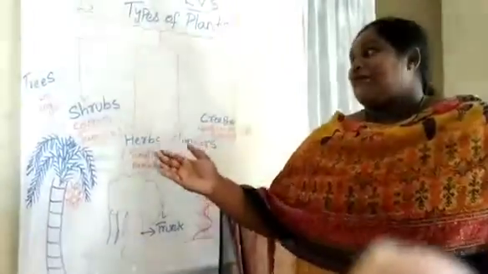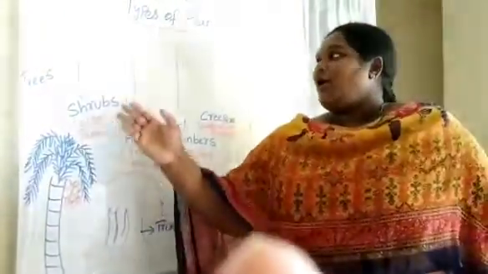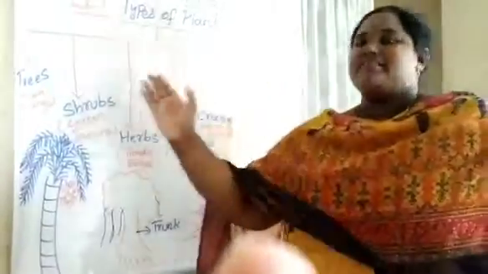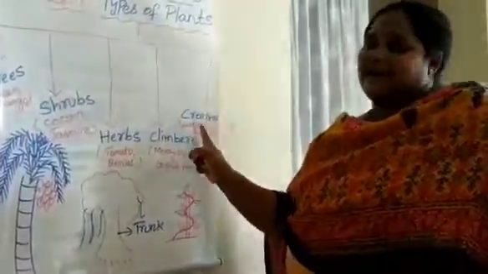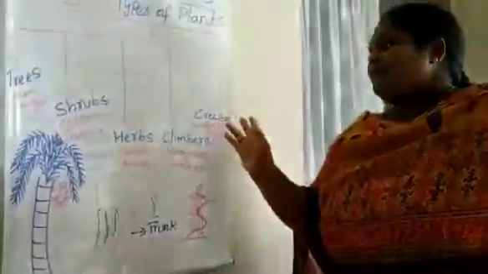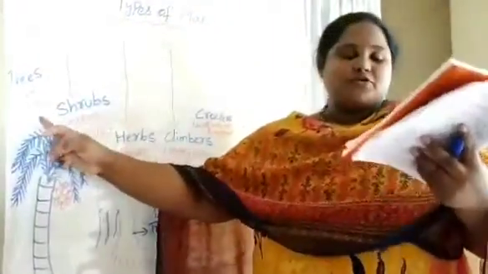Let us learn about various kinds of plants. There are many kinds of plants, and some are here. So trees, shrubs, herbs, climbers and creepers. These are the various kinds of plants. Now we are going to see about trees.